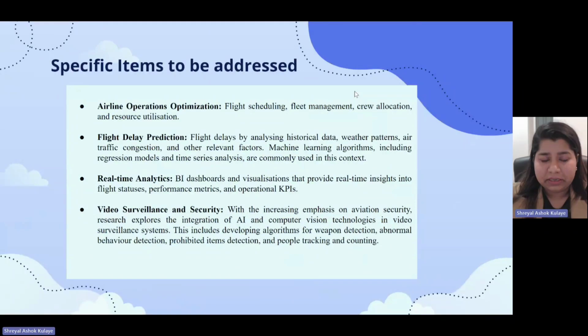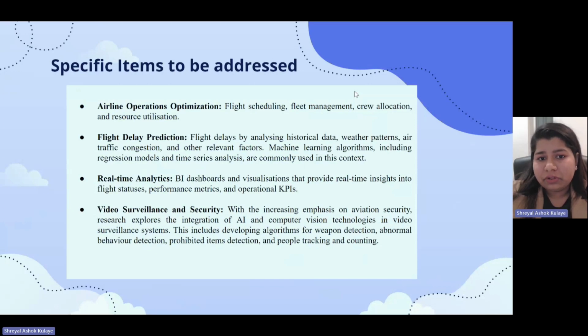Then real-time analytics. We have developed a Power BI based dashboard in which there are real-time analytics and insights based on the flight statuses and the reviews, and recommendations about particular airlines. And the last part is about passenger satisfaction, happiness and passenger safety.